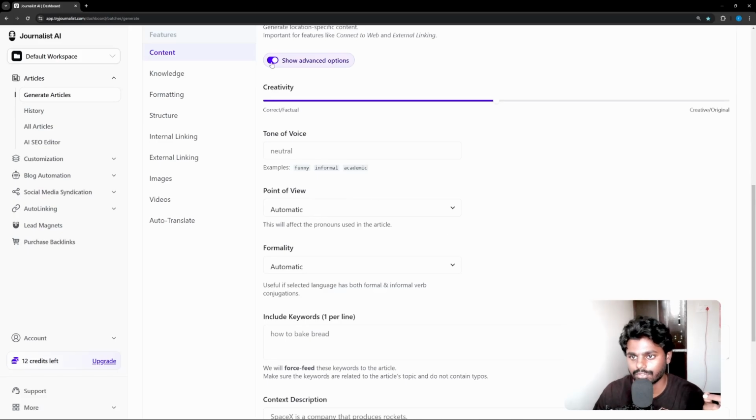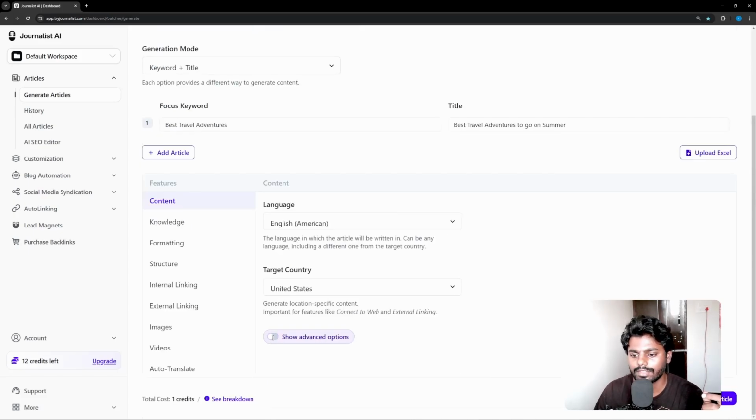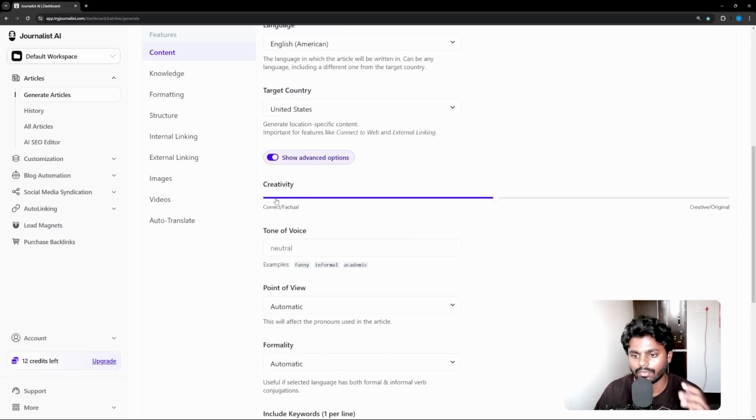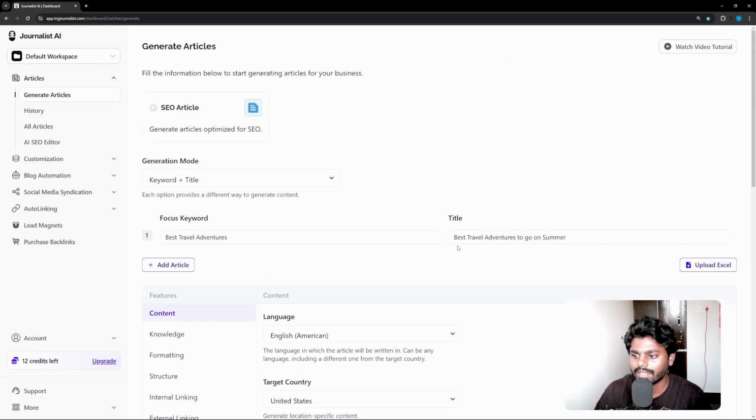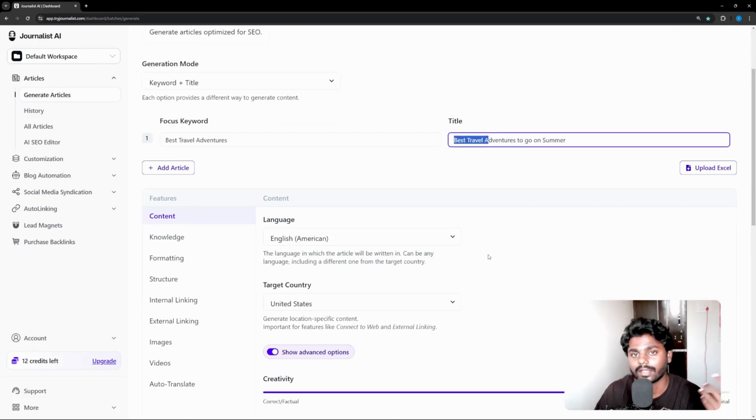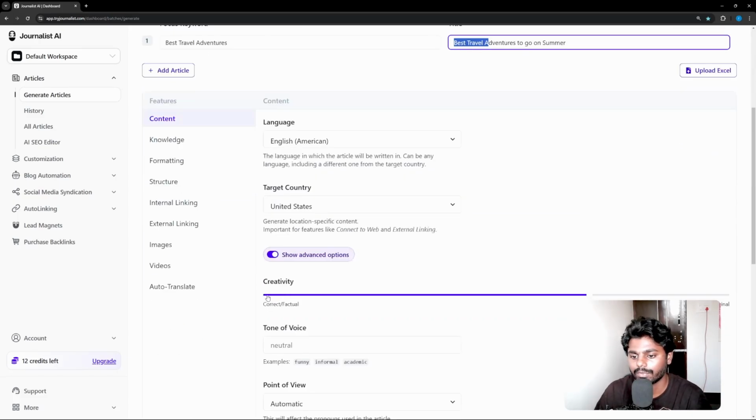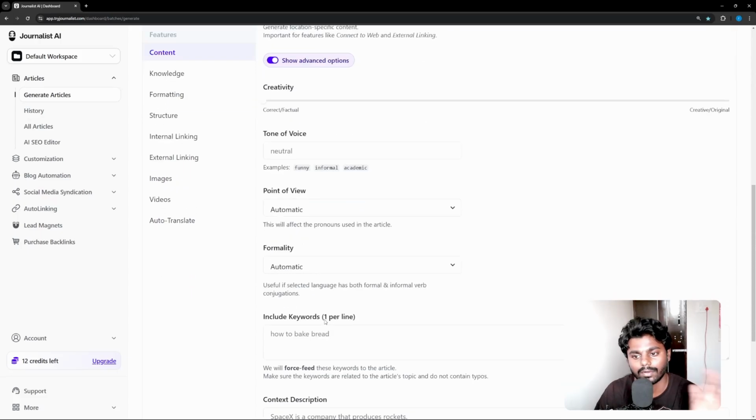And then if you click on show advanced options, it will give you a slider. So far left it is correct and factual, far right is creative and original. The best thing we can do is put it in the middle, or maybe you can drag it toward more creative. But because my keyword is on best travel adventures, and it includes real places, I'm going to put it on correct and factual, far left.